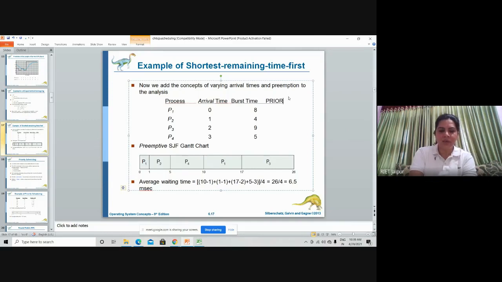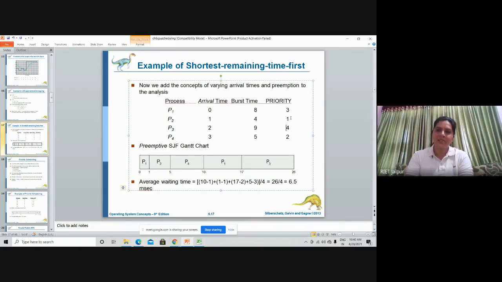Suppose we want to associate a priority with each process. The priority of this one is 1. After that it's 2, and its priority is 3, and this process priority is 4. I hope we have completed this example earlier also. This is the priority, so you can treat this example for preemptive priority driven scheduling, as you have preempted the P1 process here.